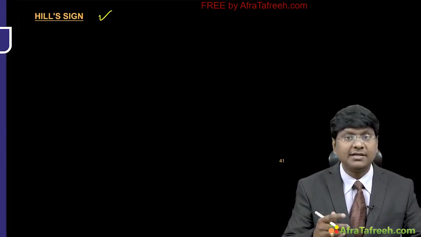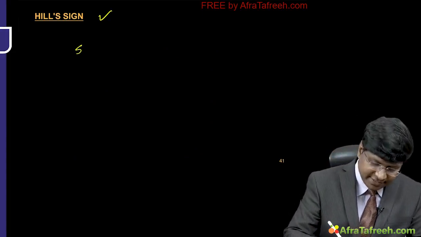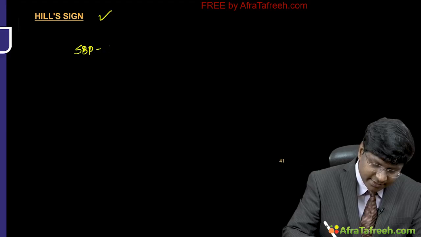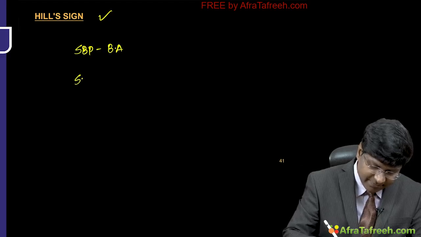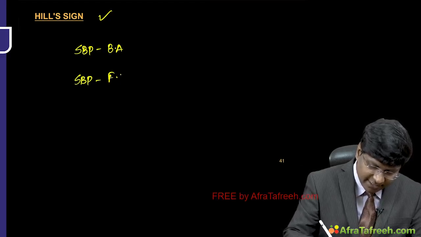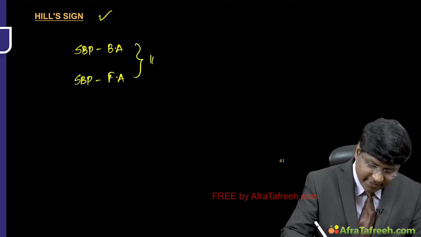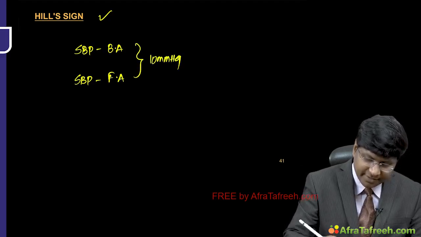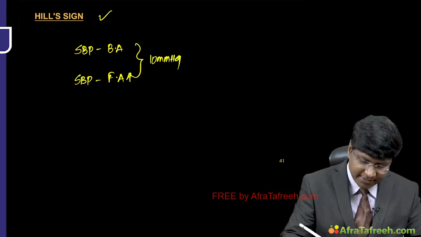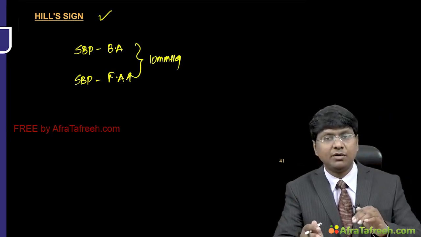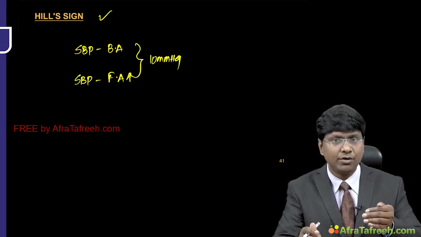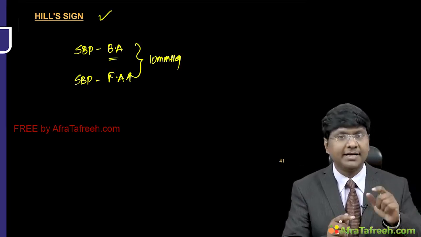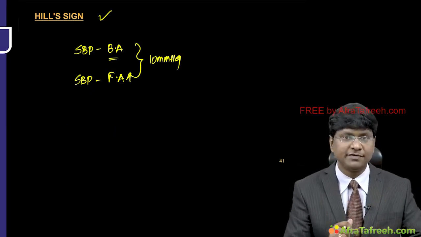Next we have what is called the Hill's sign. Now if you take the systolic blood pressure in the brachial artery and the systolic blood pressure in the femoral artery, the difference will be about 10 millimeters of mercury. In the femoral artery, the systolic blood pressure will be almost 10 millimeters of mercury more than that of the brachial artery within the upper limb. That is a normal phenomenon.